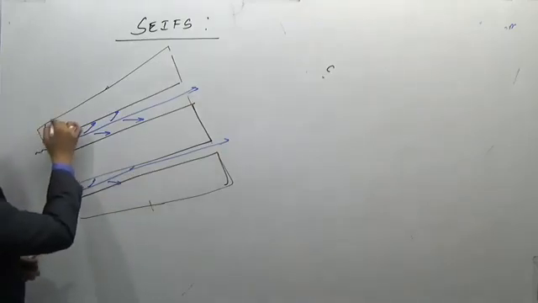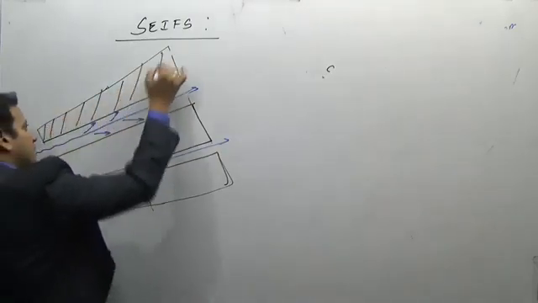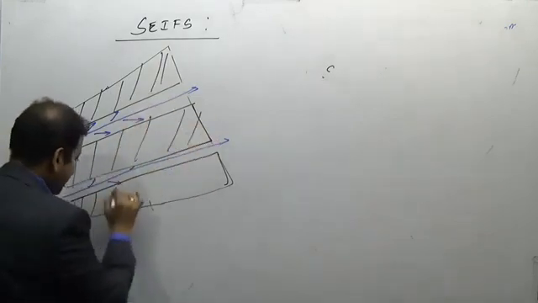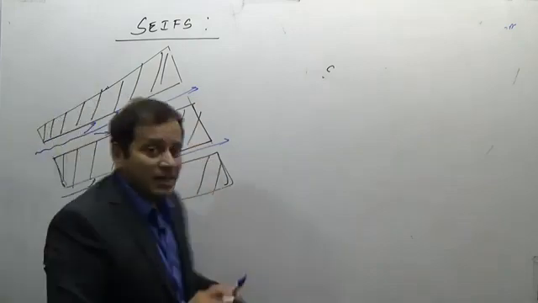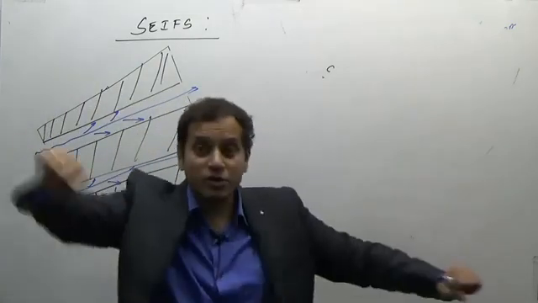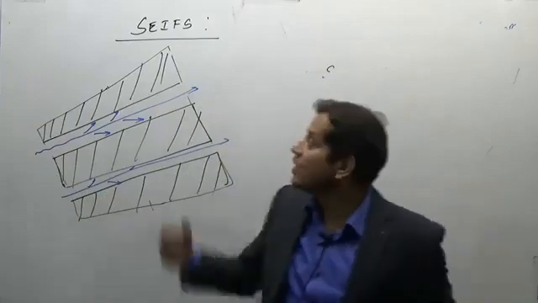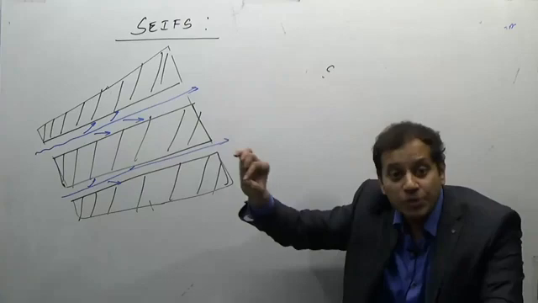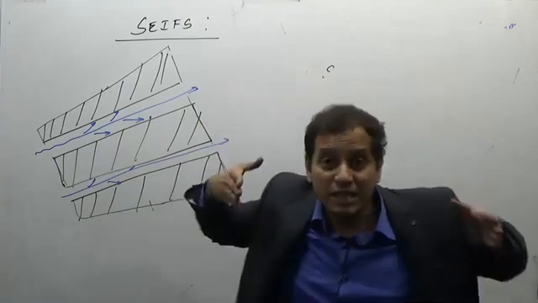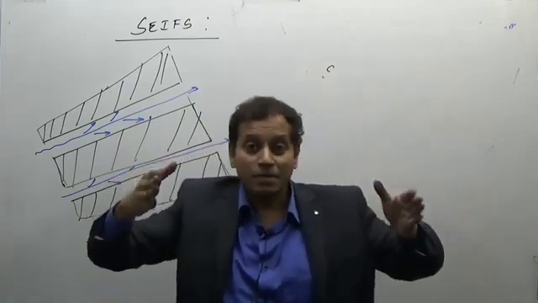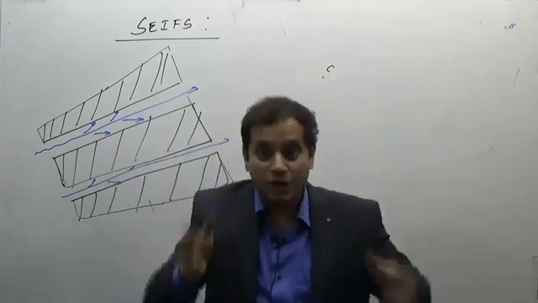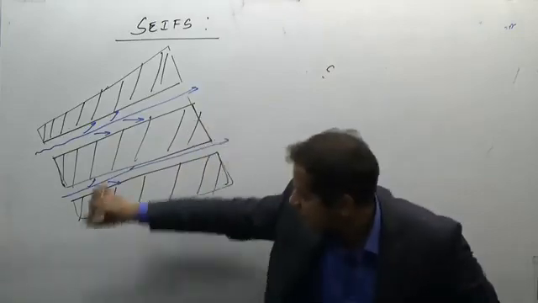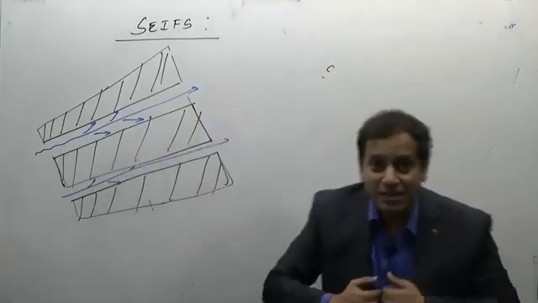So what will be the shape of the sand dunes? The sand dunes will be straight or sword like, that is straight sand dunes. In Arabic they are known as sword like sand dunes. Why? Because the sword was generally straight. Such kind of sand dunes are known as seifs. That is the longitudinal sand dunes in which there are parallel passages of sand dunes, a sand-free corridor.